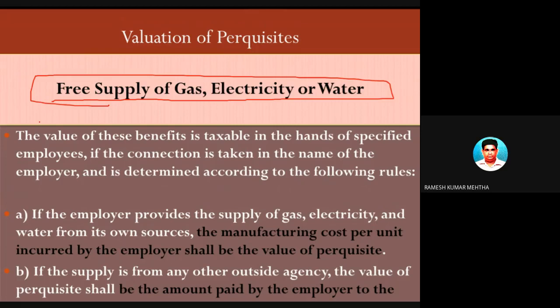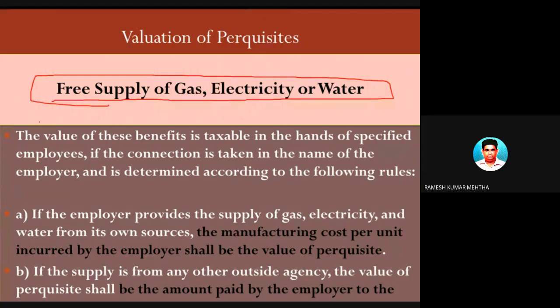So obviously he is deriving profit out of this. This employee is deriving benefit out of this, and there is a value attached to it. The value of this perquisite has to be found out, and it has to be added to the gross salary of the employee and considered for calculating the taxable salary. So the expenditure of the employee in the form of gas or water or electricity is paid by the employer, and hence it is going to be taxable. That is the meaning of this.